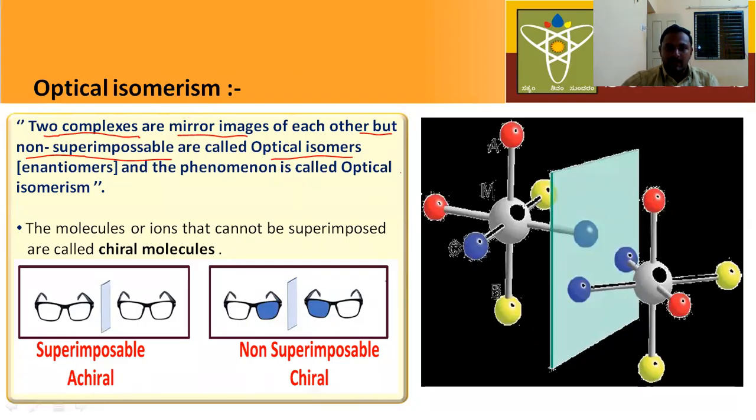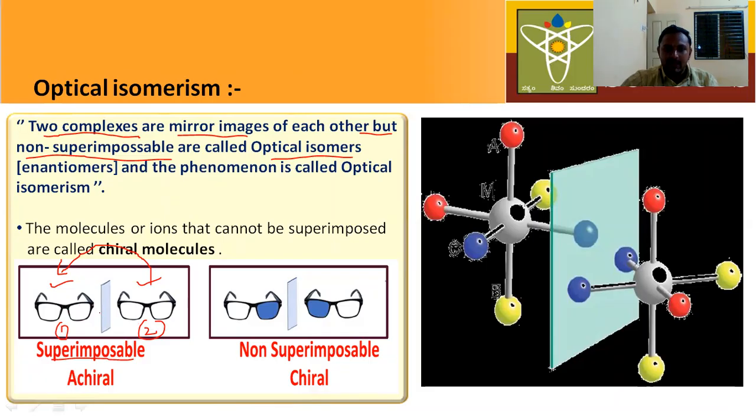Non-superimposable on one another. For example, these two are mirror images of each other. This is the first complex and this is the second complex. When the second complex is placed above the first complex, both complexes look the same. This is called superimposable.